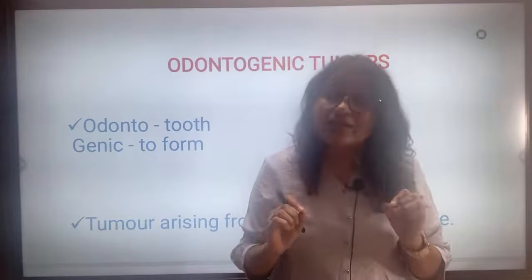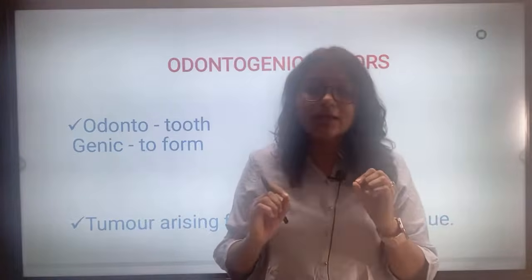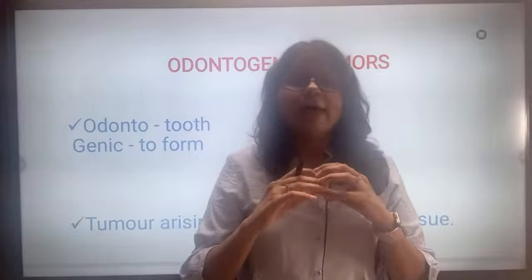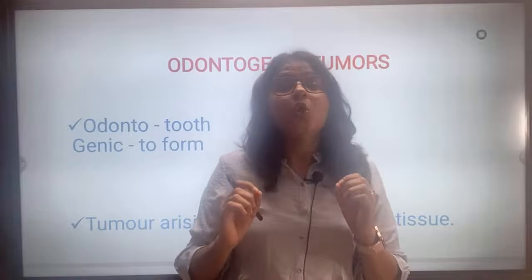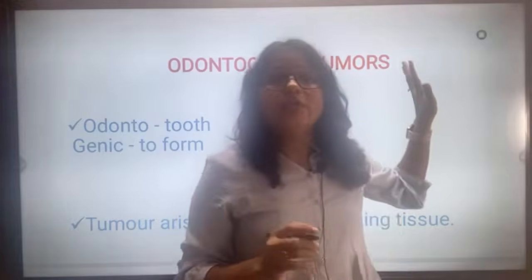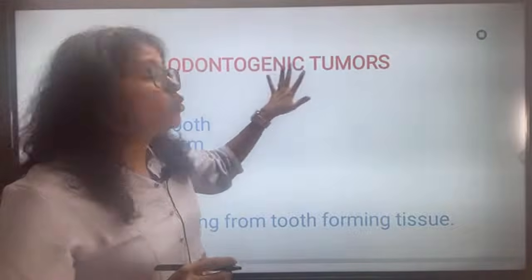And then there is a malignant tumor. A malignant tumor is one that can grow abruptly. Uncoordinated growth will be there and it will also metastasize. So today we are starting with odontogenic tumors.